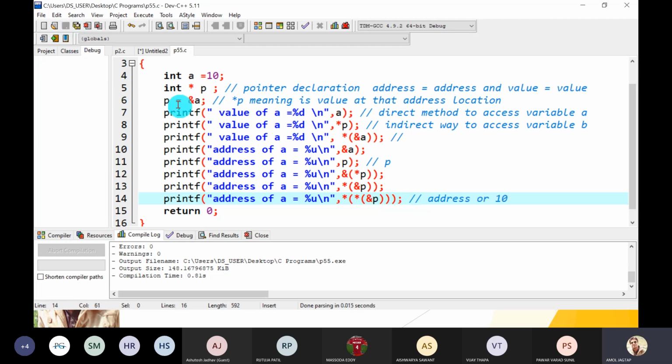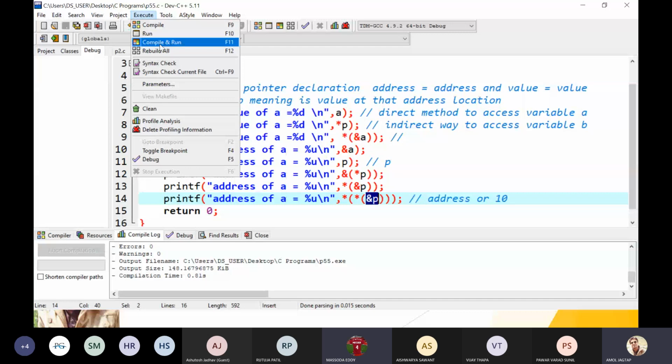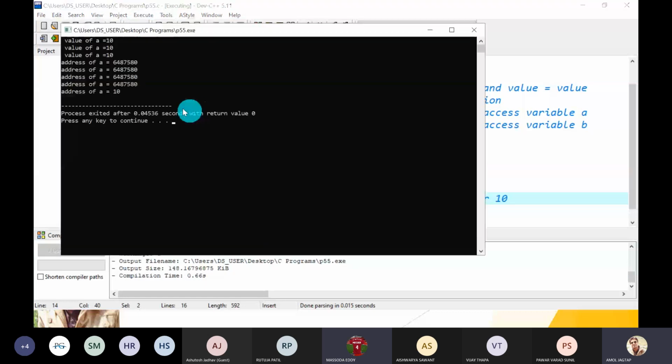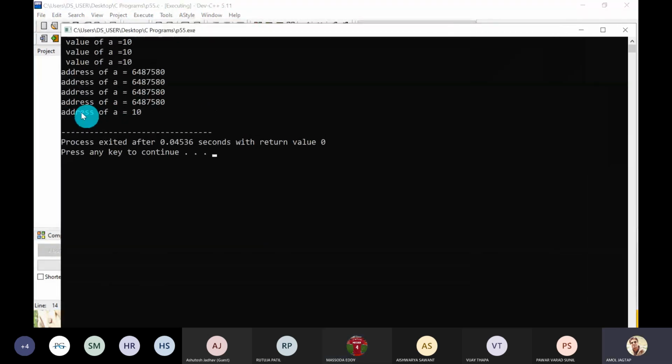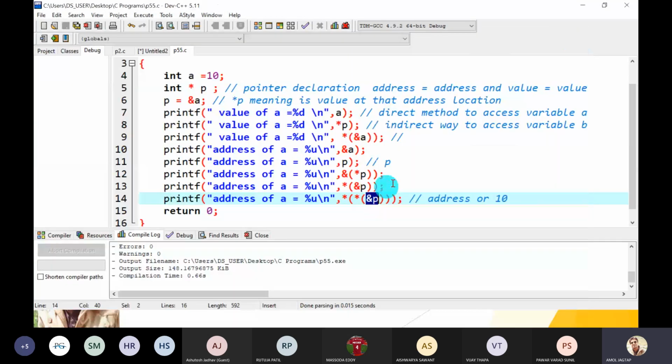Tell me, guys. You have to give the meaning to each. Pointer of pointer of address of P gives the value, sir: 10. Just compile and run and check. It is not the address of A but the value. 10. Okay, so this is another way to print the values.